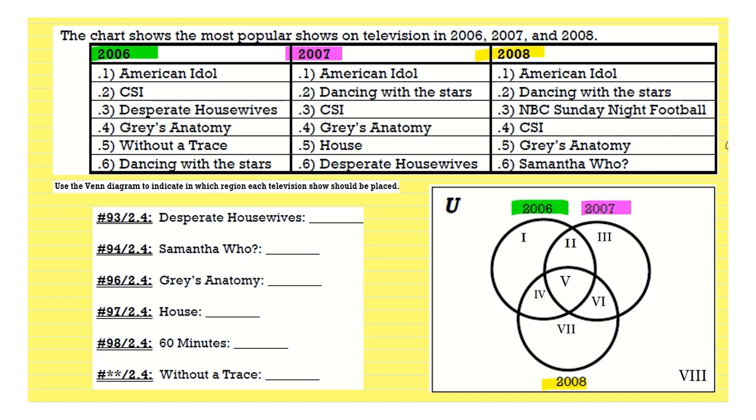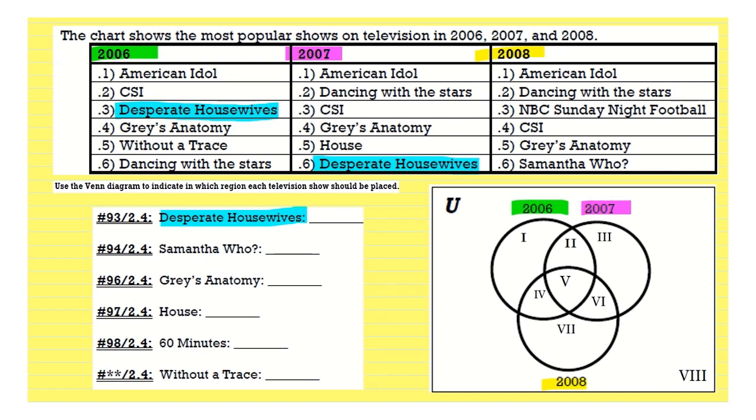I have now highlighted the three categories which match up with our three Venn circles. They want us to consider Desperate Housewives first. So which categories does Desperate Housewives fit into? Desperate Housewives was popular in 2006. Desperate Housewives was popular in 2007. But Desperate Housewives was not on the most popular list in 2008.